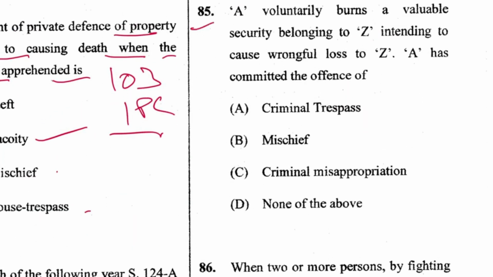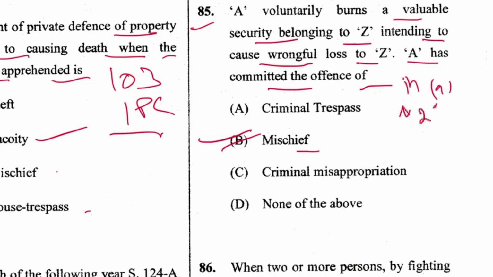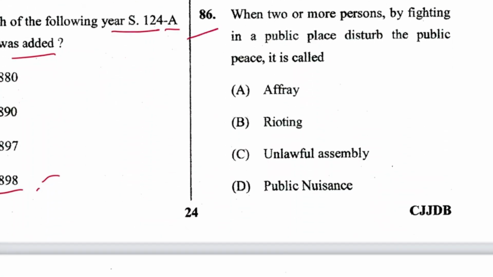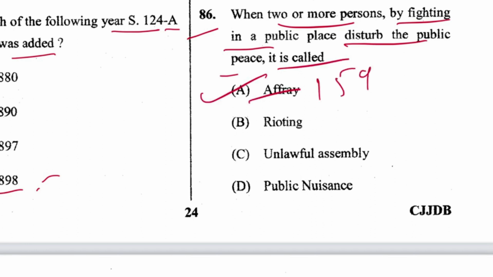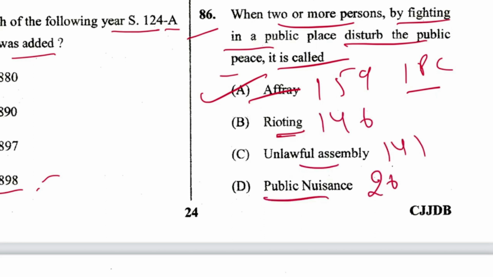Next, 85. A voluntarily burns a valuable security belonging to Z intending to cause wrongful loss to Z. A has committed the offense of mischief. B is the answer. And this is illustration A to section 425, mischief. Next, 86. When two or more persons by fighting in a public place disturb the public peace, it is called affray, defined in section 159 IPC. A is the answer. Rioting is mentioned in section 146, unlawful assembly 149, public nuisance 268 IPC.